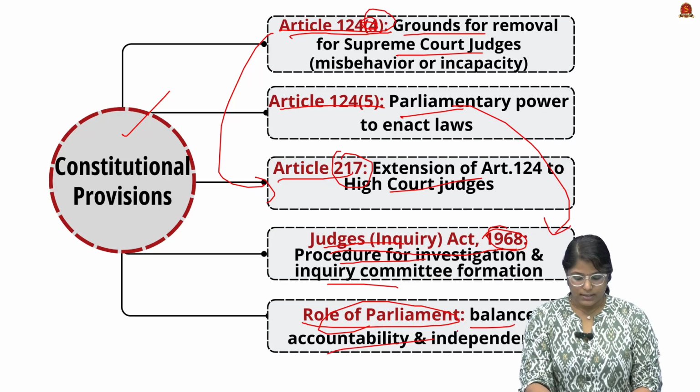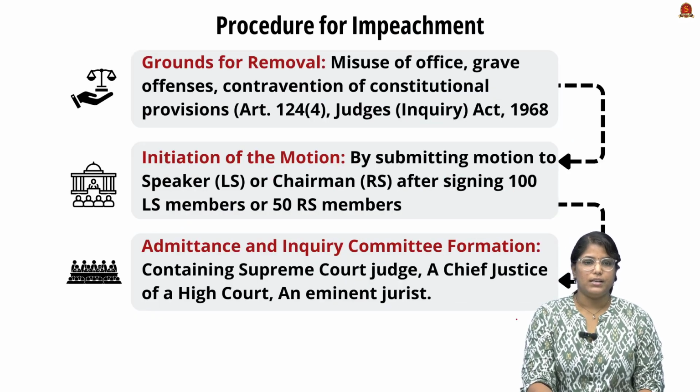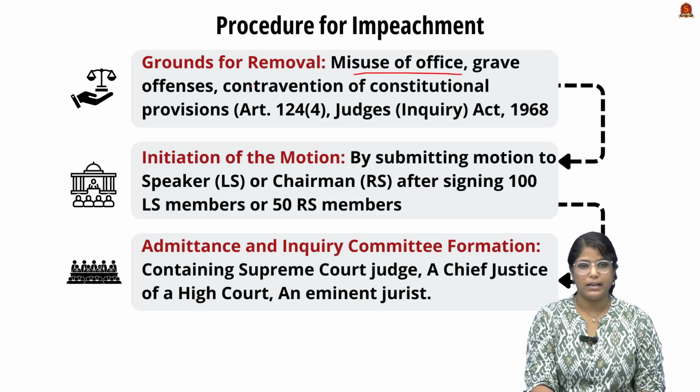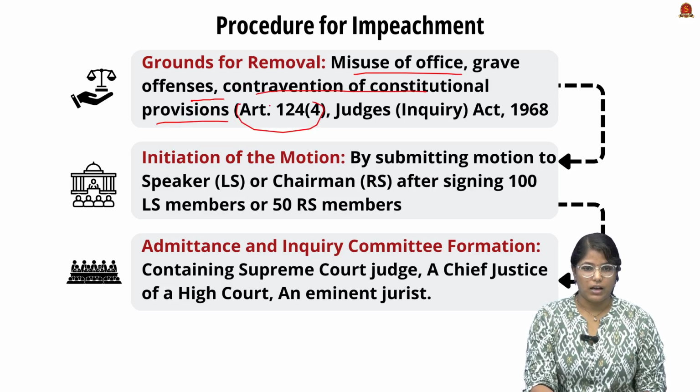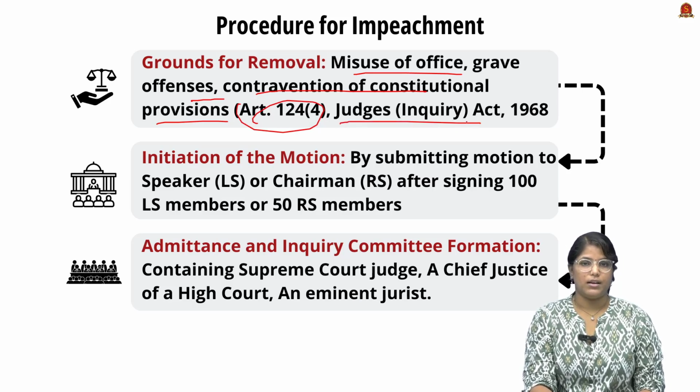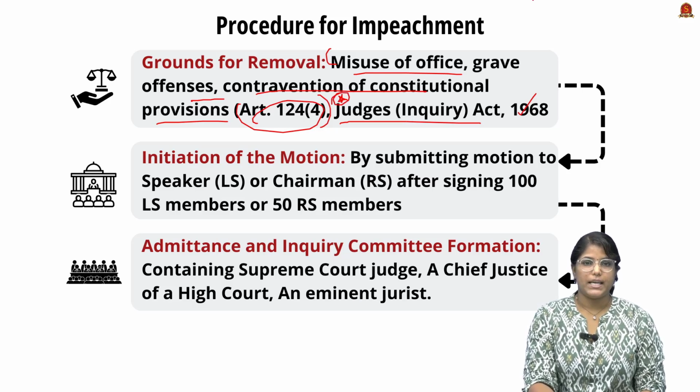Now moving on, let us see the procedure for impeachment. The first thing is the grounds for removal, as I said earlier. So what are the grounds for removal? Misuse of office, grave offences, contravention of constitutional provisions. These are mentioned in Article 124 Clause 4. And then there are certain things mentioned in the Judges Enquiry Act 1968. Remembering these is very, very important. So any kind of grave mistake will be taken as a ground for removal when it comes to judges.